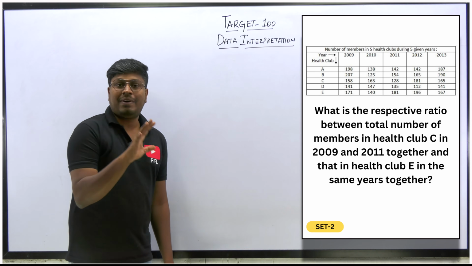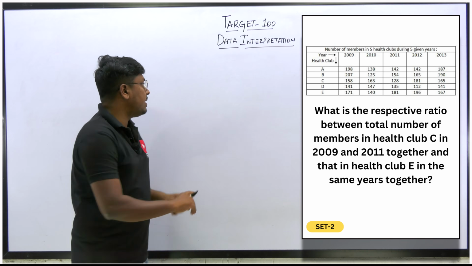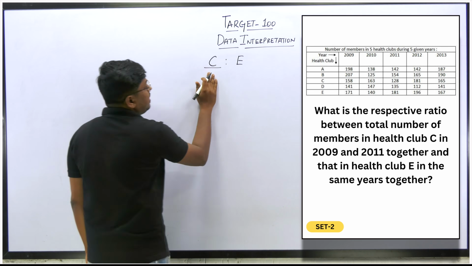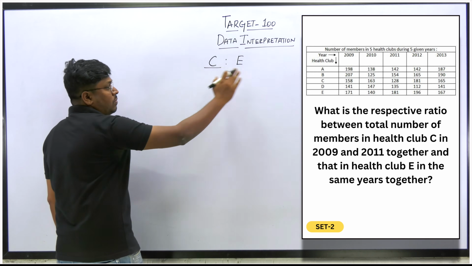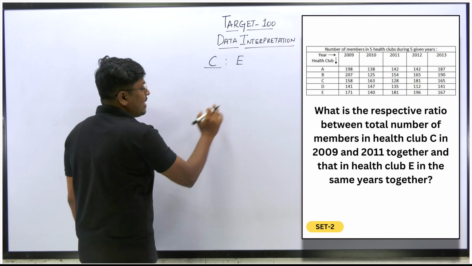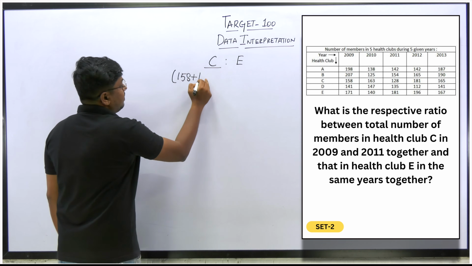Our target is to find the ratio for 2 health clubs, health club C and health club E, for the given years 2009 and 2011. So for 2009, health club C was 158, and in 2011, 128.